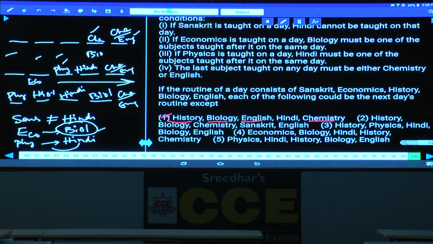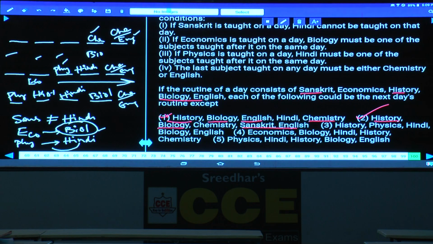Then the second one: history, biology, chemistry, Sanskrit and English. How many subjects were repeated here? History, biology, Sanskrit and English. 4 subjects were repeated. 4 should not be repeated because the condition is only 3 from the previous day. Hence this cannot be the possible day. Other than this, the remaining can be possible.